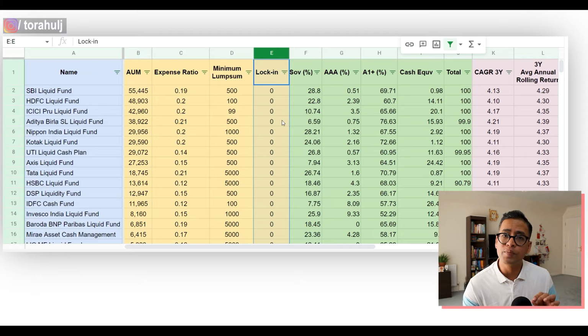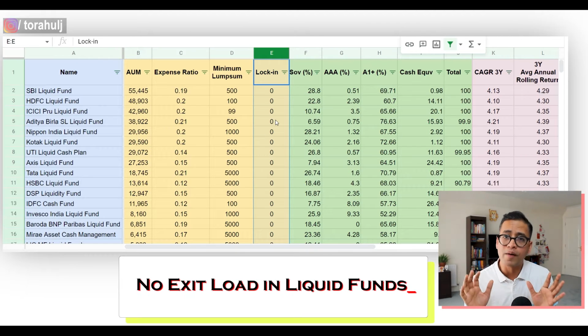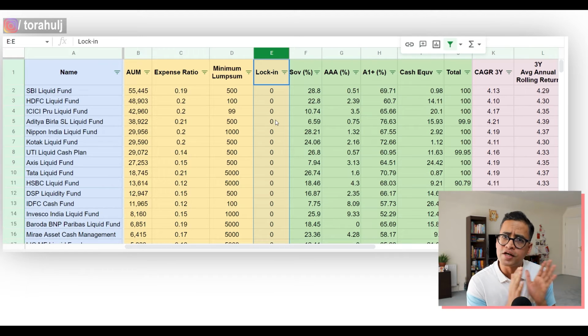Fourth one is lock-in period. So please know that one of the great benefits of liquid funds is that the lock-in period is literally zero. You don't need to worry about it. You can withdraw your money without worrying about the lock-in period. Also, please know that in liquid funds, exit load applies only if you keep the money for less than 7 days. After that, there is no exit load, which is another great advantage of investing your money in liquid funds.